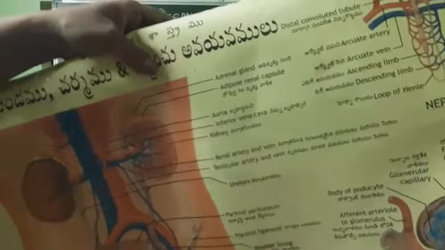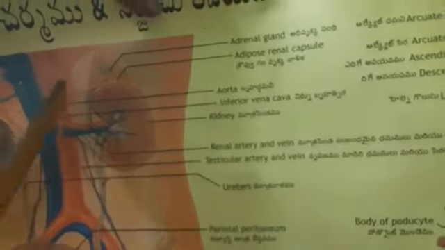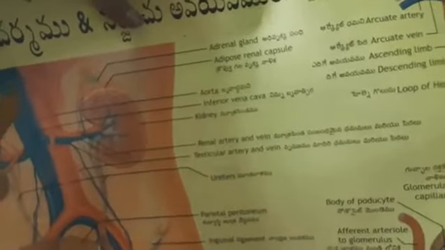The blue colored one is the vena cava. You already know that the veins are represented in blue color, whereas the arteries are represented in red color. So this is the inferior vena cava. This is the dorsal aorta, and the blue colored one is the inferior vena cava, from the body parts.